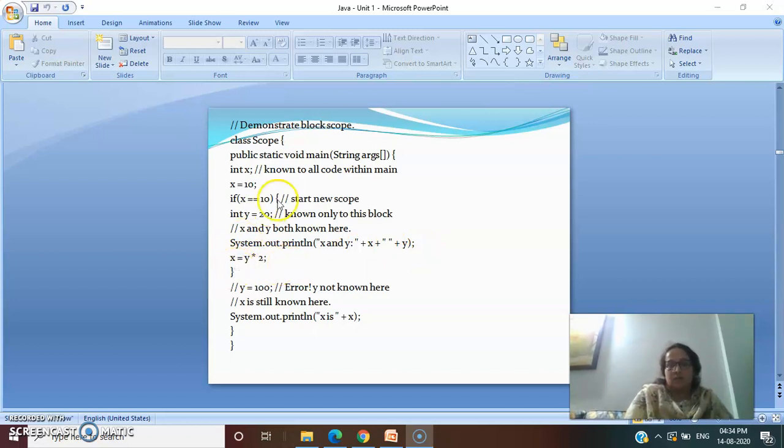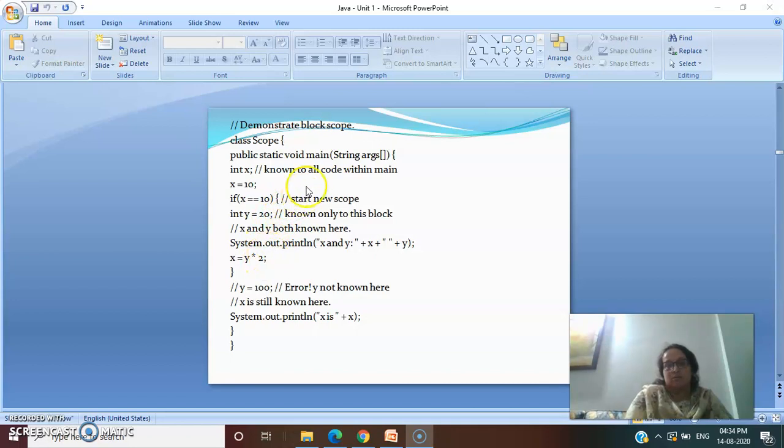Then outside this block, you have written y equal to 100. If you write y equal to 100 over here outside this block, it will give you an error because its scope is limited to this block only.